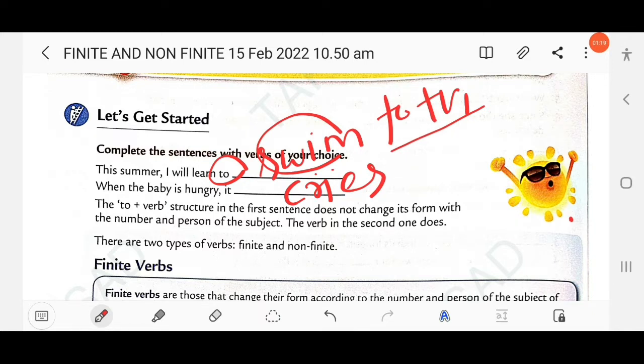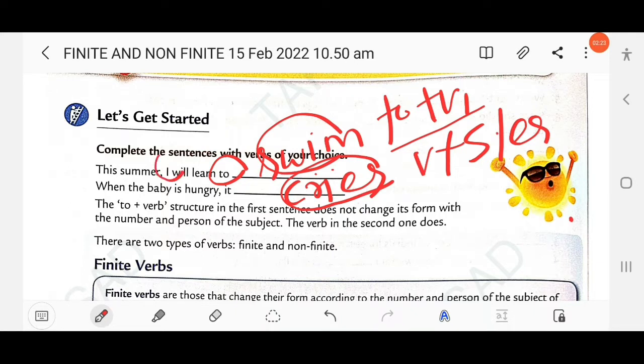In the second sentence, when the baby is hungry, it cries, simple present tense is used, that means verb plus s or es. The to plus verb structure in the first sentence doesn't change its form with the number and person of the subject.